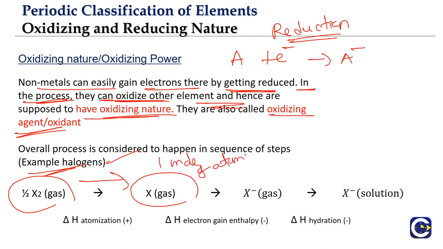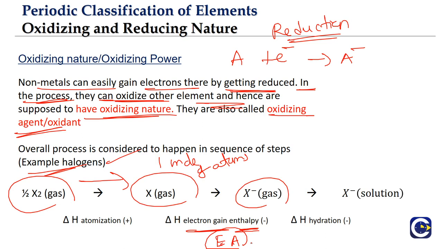Now the second step is that the gaseous atoms will gain electrons. This is the electron gain enthalpy or electron affinity. When 1 mole of gaseous atoms accepts electron into the outermost shell, the enthalpy change involved is what we call the electron gain enthalpy.